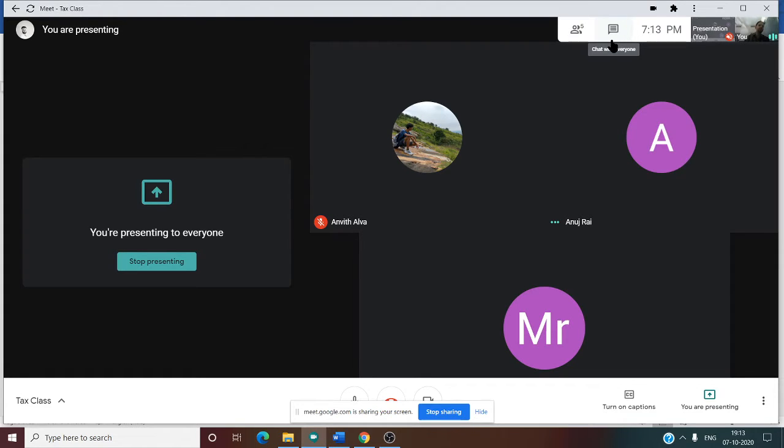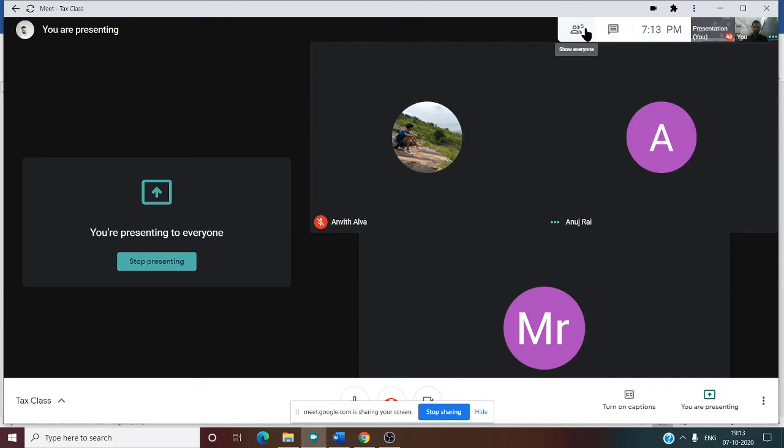Then who is NOR? NOR means he is not a common citizen of India. Frequently he comes and goes, but he is not a regular citizen of India. So that person is NOR. Is there any doubt in OR, NOR and NR?